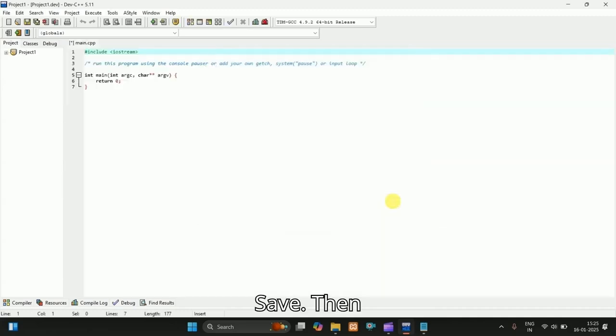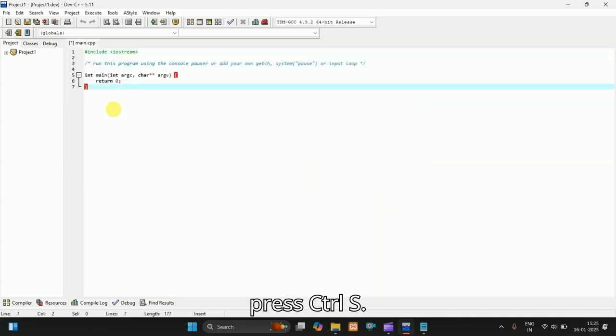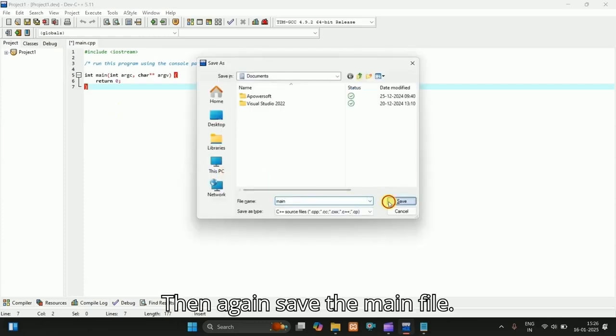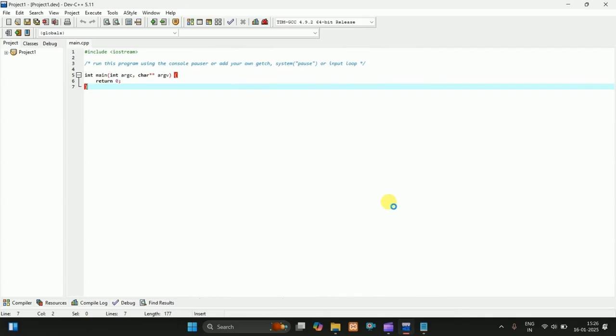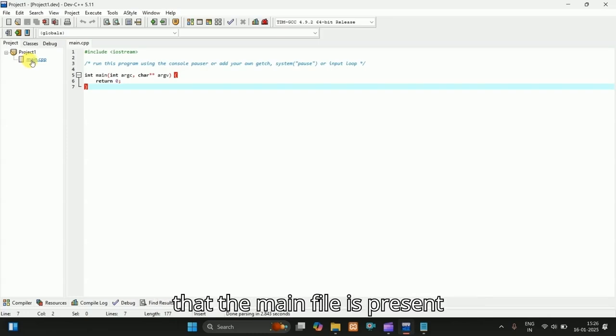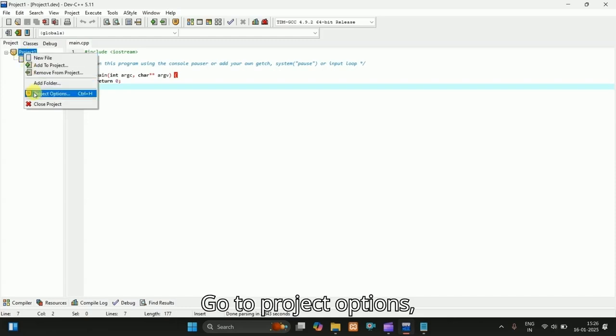Save. Then press Ctrl S. Then again save the main file. If you click on this plus, it will show that the main file is present within the project file. Go to Project Options.